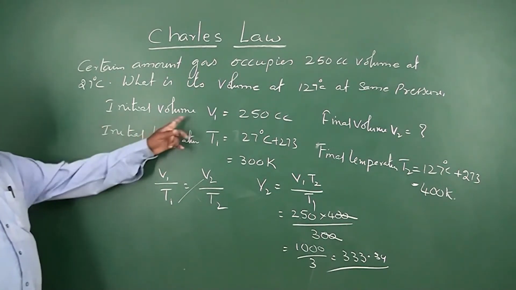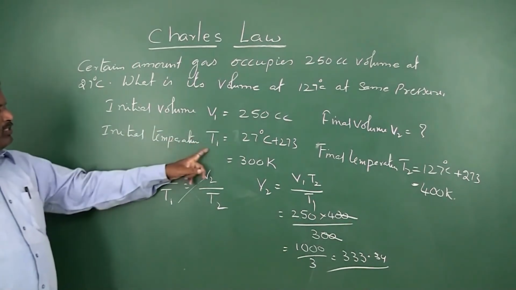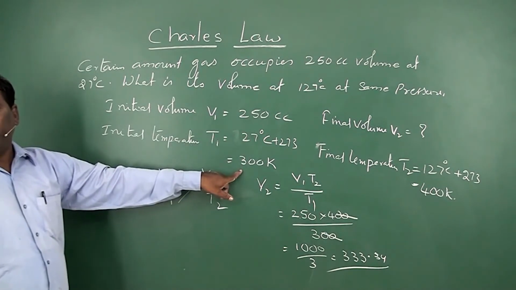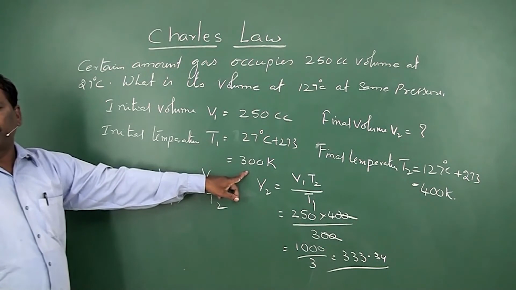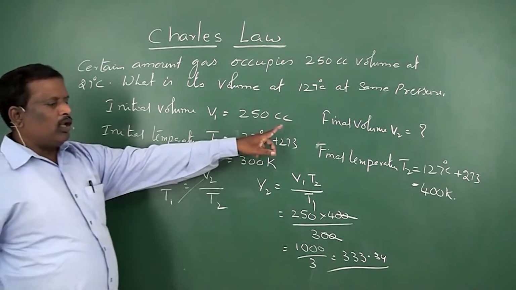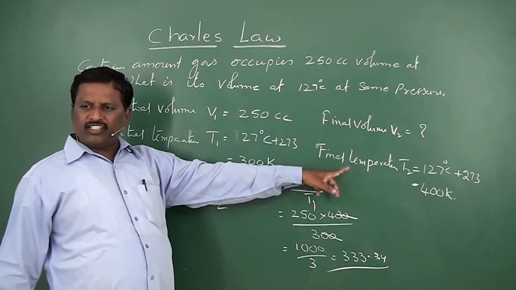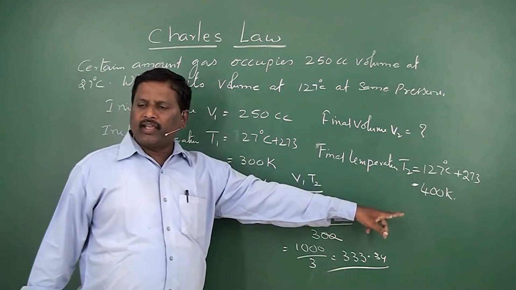So here initial volume is V1, that is 250 cc. Initial temperature is T1, that is 27 degrees centigrade. It will be equal to 300 K because you have to add 273 for centigrade scale to get absolute scale. Then final volume, you don't know, you have to find out. Then final temperature is 127 degrees centigrade plus 273, that will be equal to 400 K.